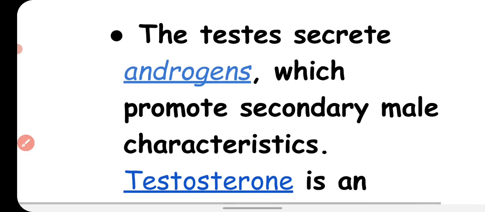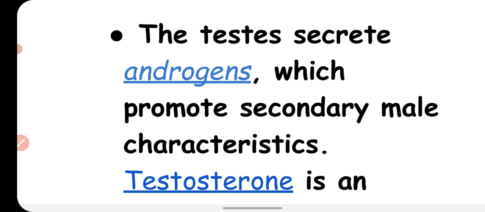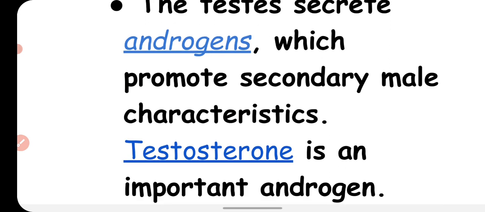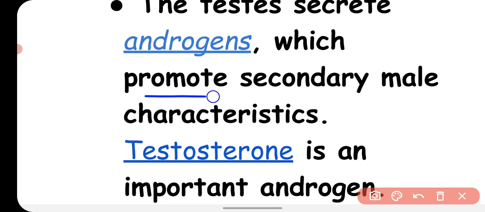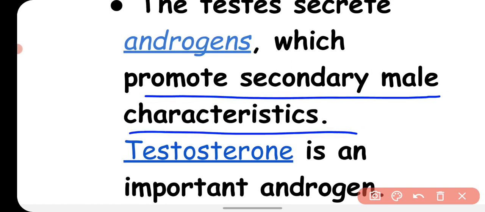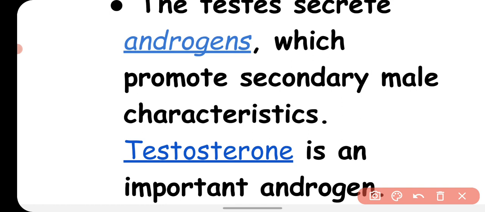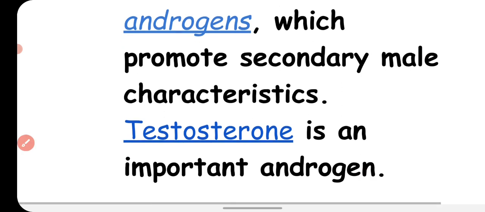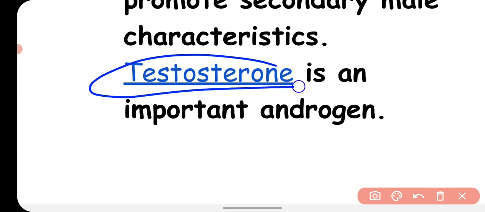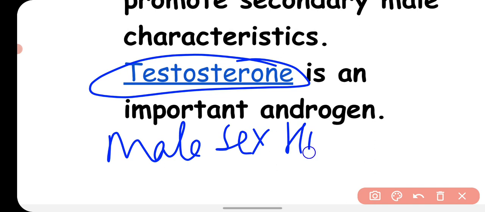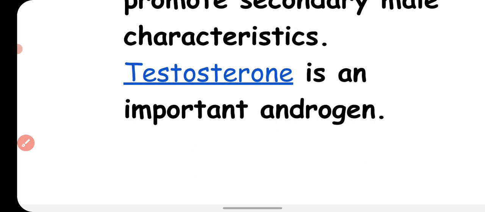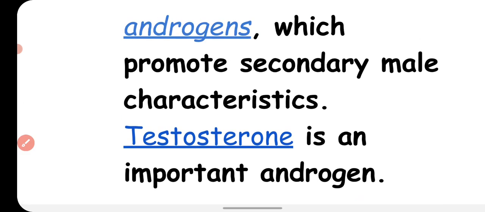The testes secrete a group of hormones called androgens. These androgens are responsible for promoting the secondary male characteristics in the male body. One kind of androgen is called testosterone. It is the male sex hormone, and it is very important for the development of secondary sexual characters in the male, and it also plays a very important role in the formation of sperm, and in reproduction.